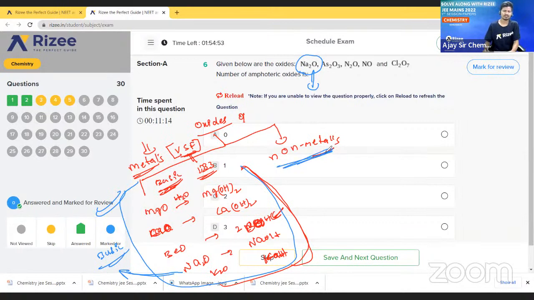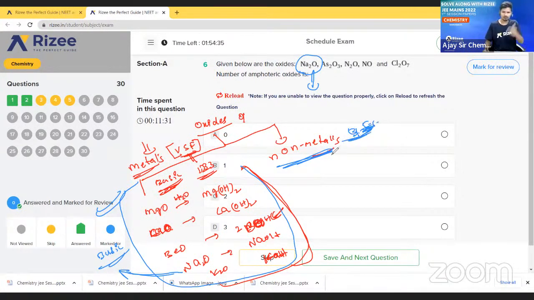Now non-metals. How will you remember? Those whose oxidation state is higher than 3, like 4, 5, 6, 7, 8.